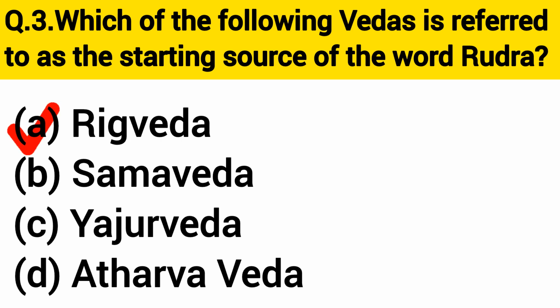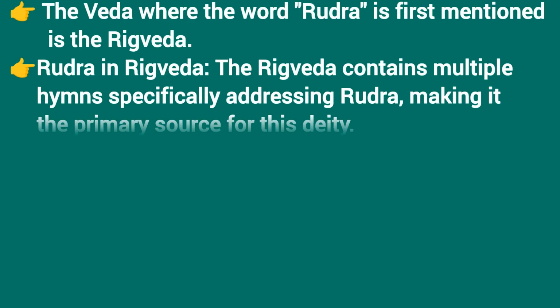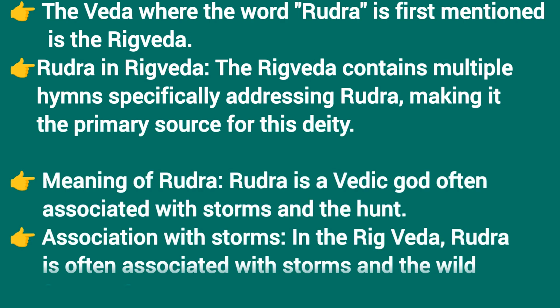Correct answer is option A, Rigved. The Ved where the word Rudra is first mentioned is the Rigved. The Rigved contains multiple hymns specifically addressing Rudra, making it the primary source for this deity. Rudra is a Vedic god often associated with storms and the hunt. In the Rig Veda, Rudra is often associated with storms and the wild forces of nature.